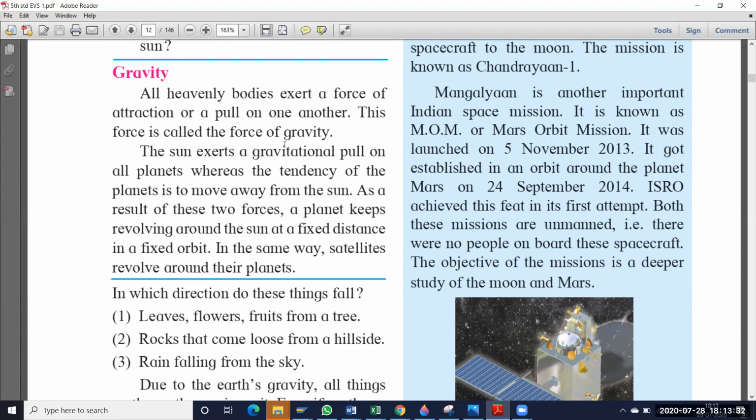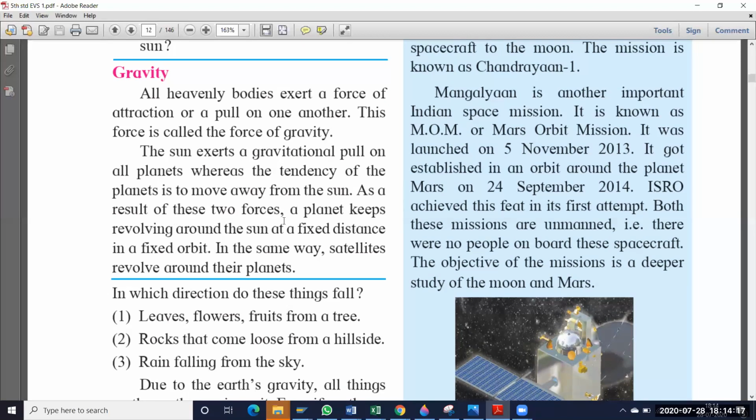So those all have attraction forces. Attraction means pull. Okay, so that force we call gravity. The sun exerts a gravitational pull on all planets, whereas the tendency of the planets is to move away from the sun. So the sun also has a gravitational force. The sun is attracting all the planets, but all the planets also have their own strength. Because of that strength, these planets are moving away from the sun. That means it is not moving near to the sun, it is going away from the sun.